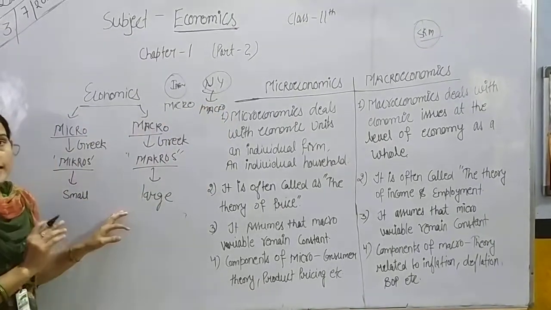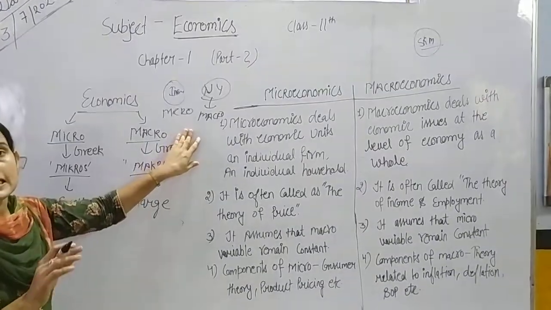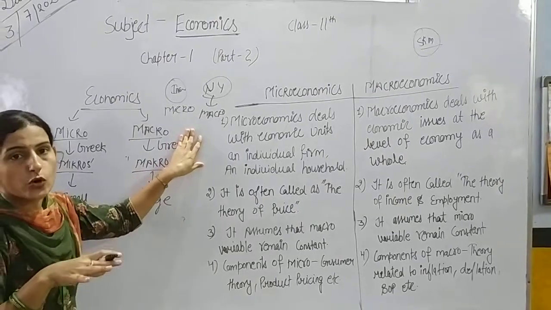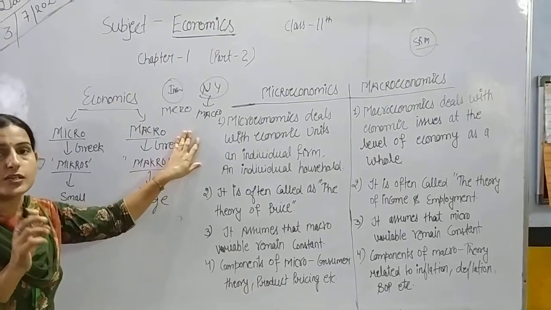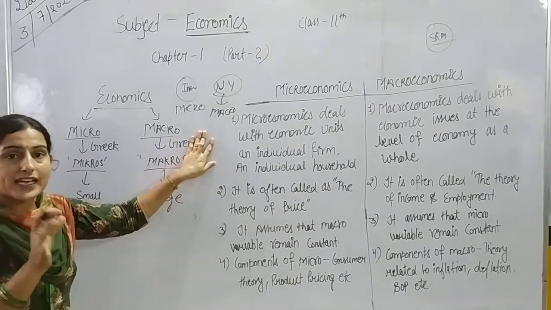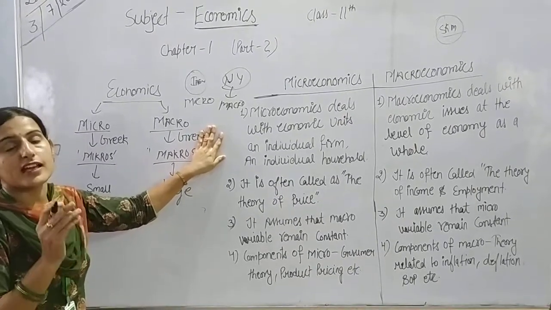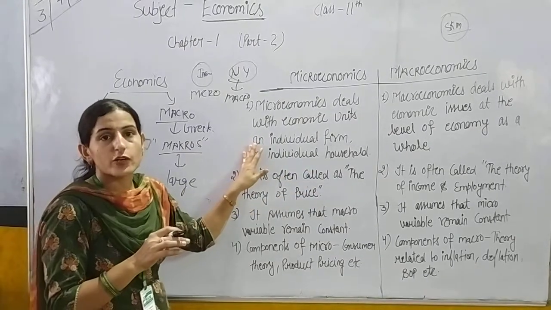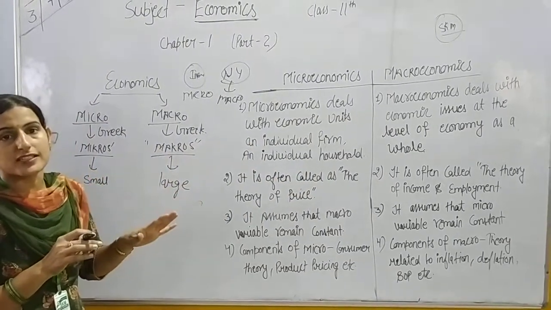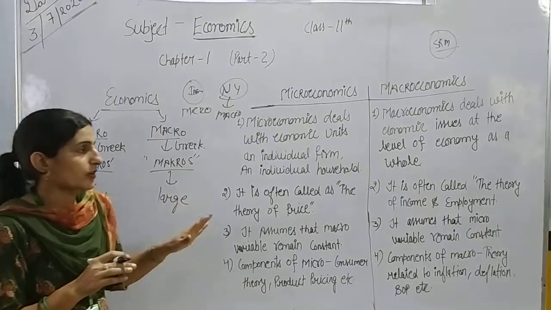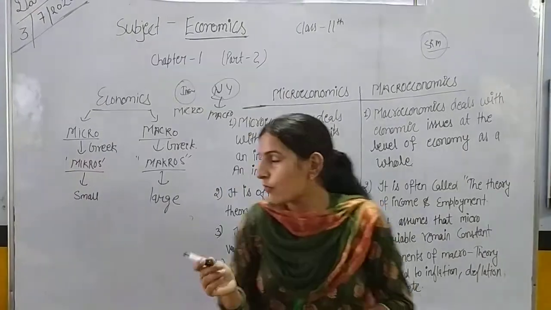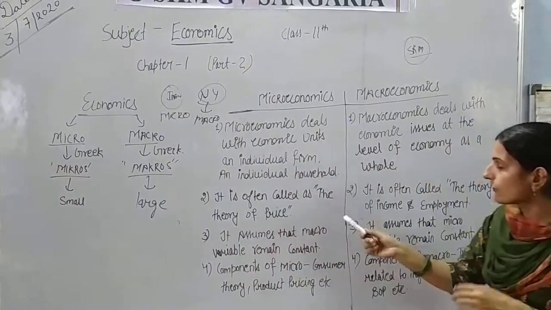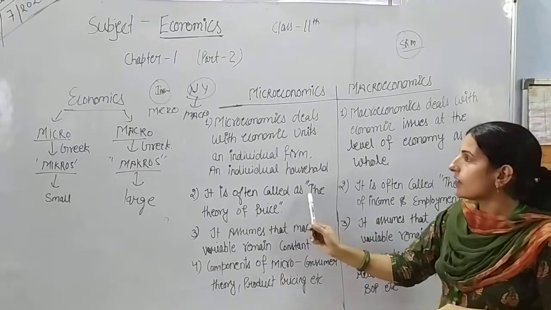Because in national income, we study the income of the whole country. When we study aggregate income, it comes under macroeconomics. And when we talk about an individual unit, an individual person, it comes under microeconomics.